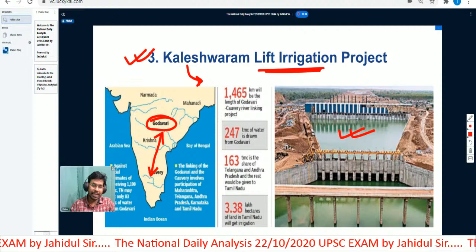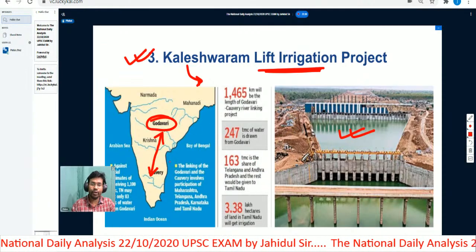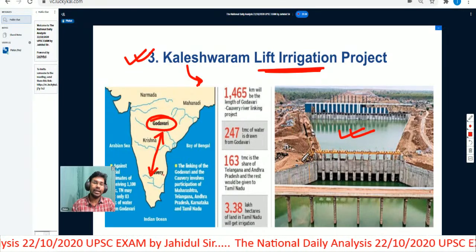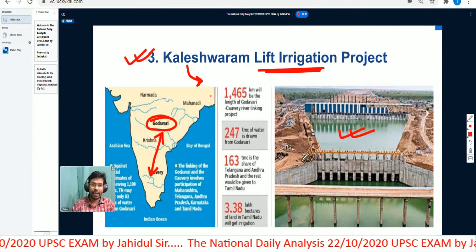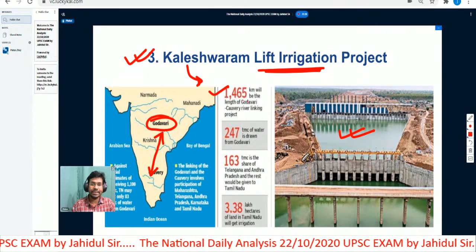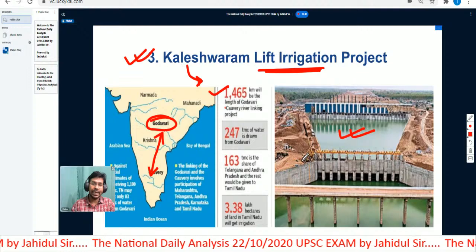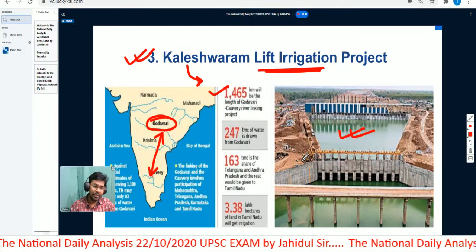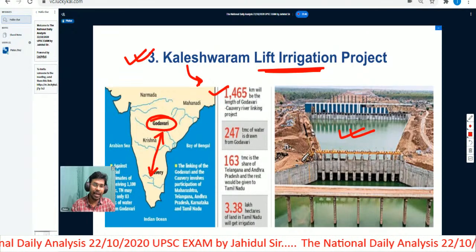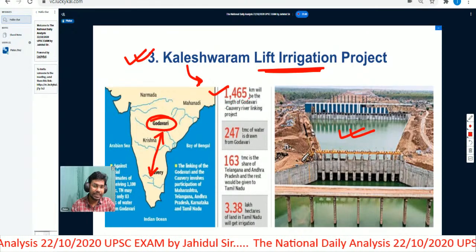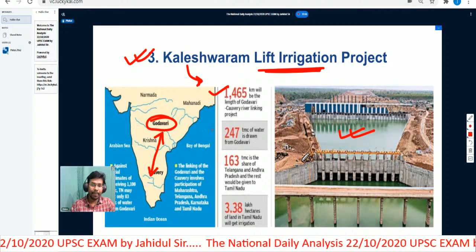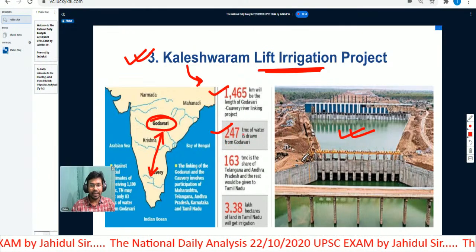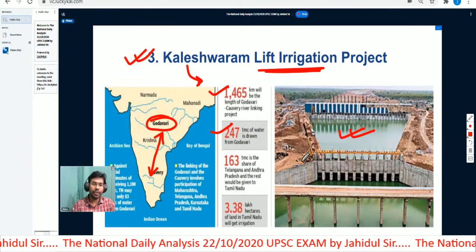Here, this infographic that you can see talks about the river interlinking projects. Under this, the Godavari Kaveri river interlinking project will have a length of 1465 kilometers. 247 TMC of water is drawn from the Godavari river.